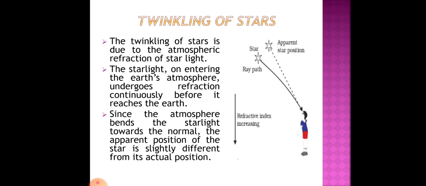From this diagram you can see that the actual position of the star is different from what we see. This is all because the refractive index is increasing as we move towards the surface of the earth.